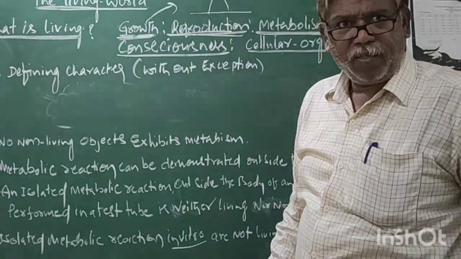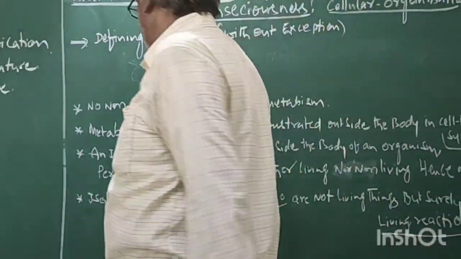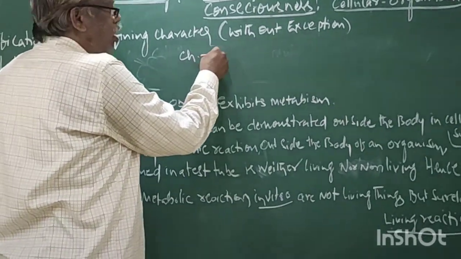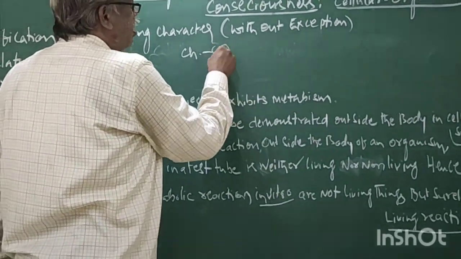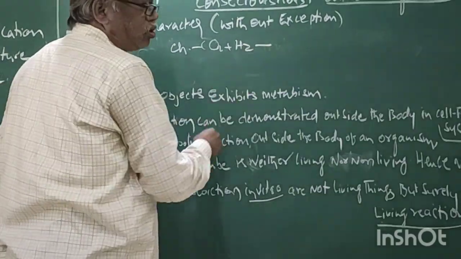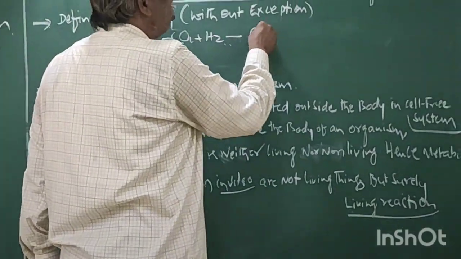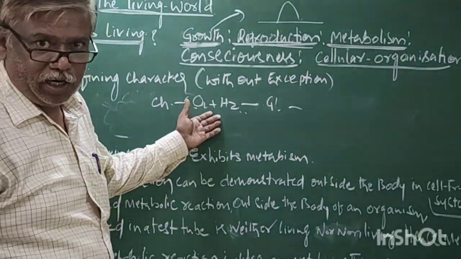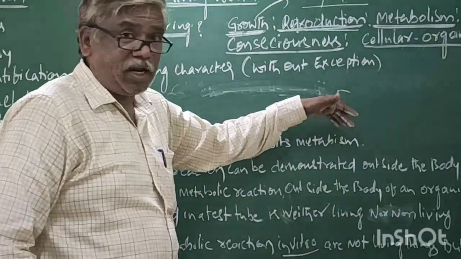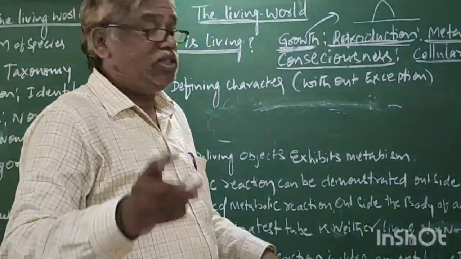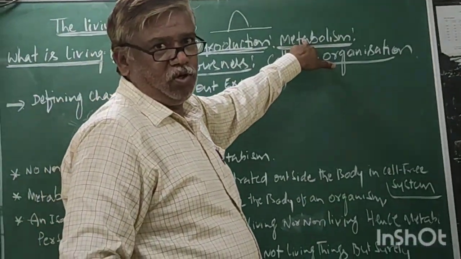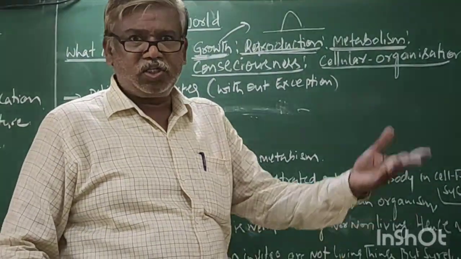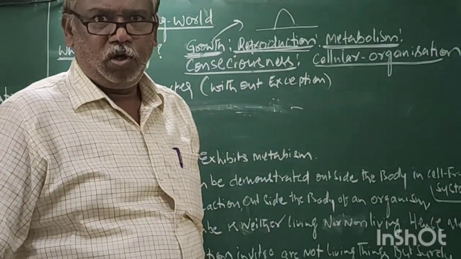Now we can say it in another way. You know the chemicals carbon dioxide and water. These combine to form glucose, photosynthesis. This is a chemical reaction. But these chemical reactions which occur in living organisms are called metabolism. Metabolism is of two types, anabolism and catabolism: constructive and destructive.